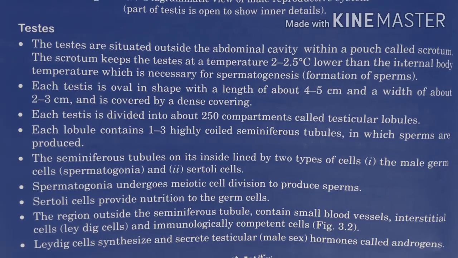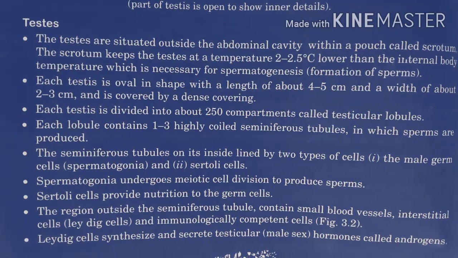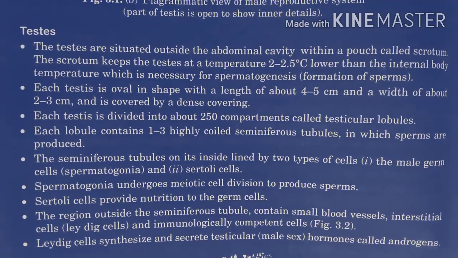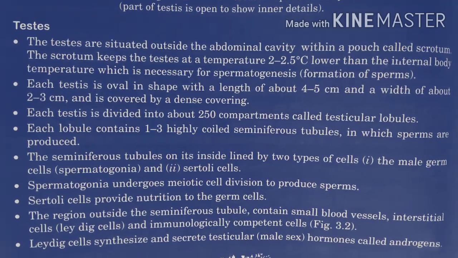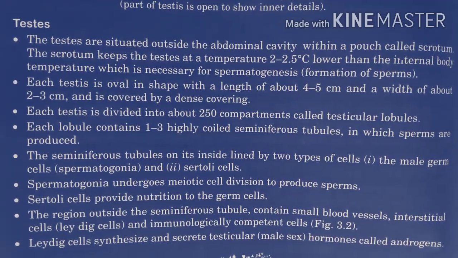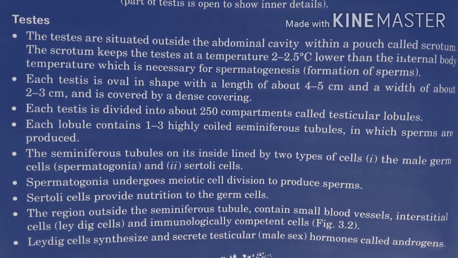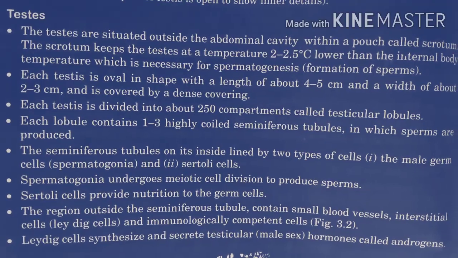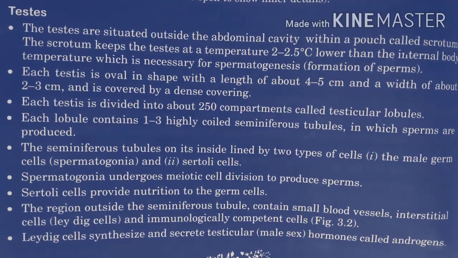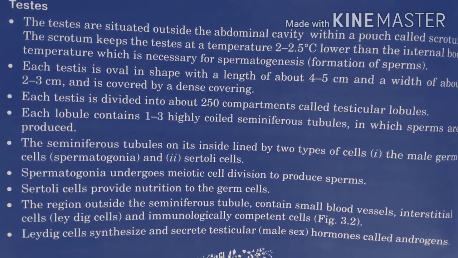Now come to this topic. This one is the testis. In the testis, the first point: the testes are situated outside the abdominal cavity within a pouch called the scrotum. Look, the testes are situated in the scrotum. The scrotum is a pouch-like structure inside which the testes are situated.